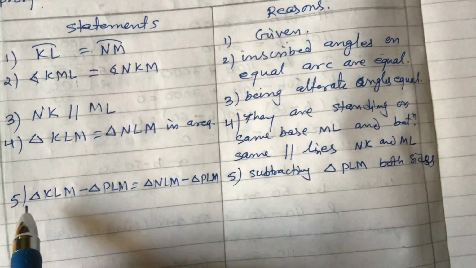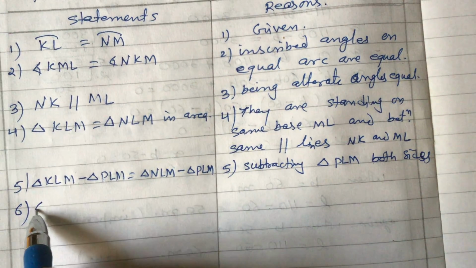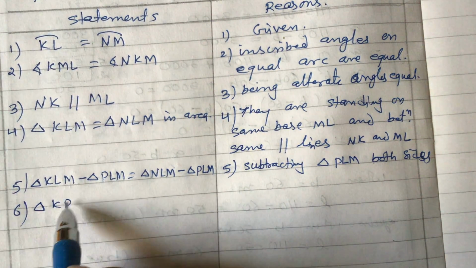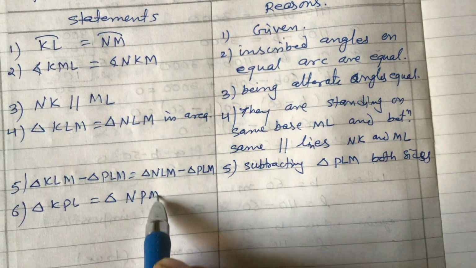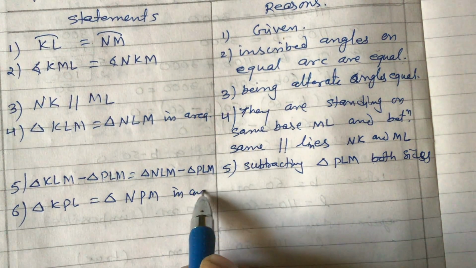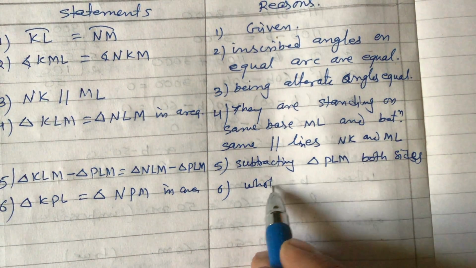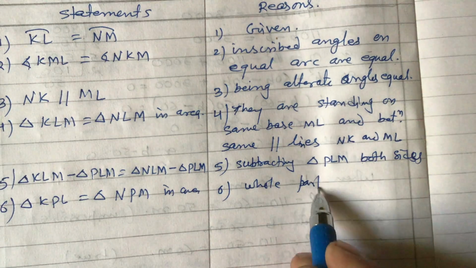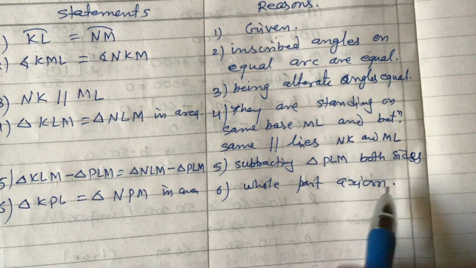So number 6 we can write. In number 6, triangle KPL equals to triangle NPM in area. Number 6, whole part exam. Now, the first part has been proved.